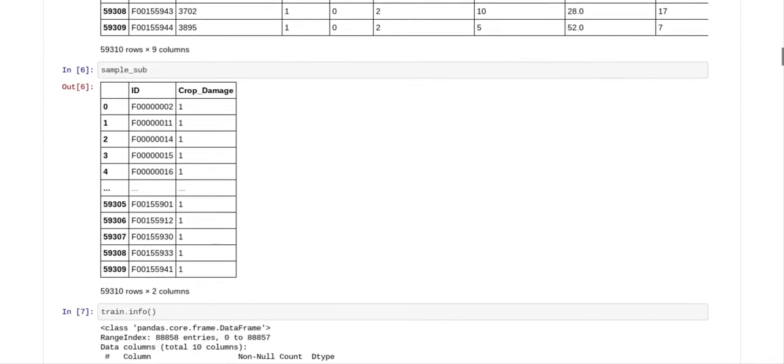So we wanted to see the sample sub. This is what Analytics Vidhya wanted to see. They wanted to see a data frame with 2 columns, an ID column and the crop damage column. And the crop damage column is going to be either 0, 1, or 2. 0 means the crop is alive. 1 means other damage. And 2 means damage due to pesticides.